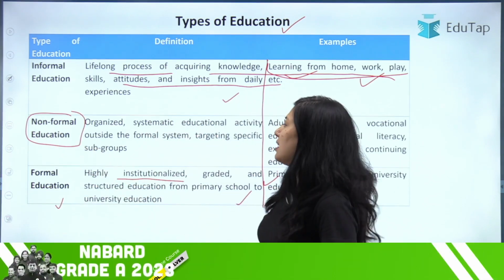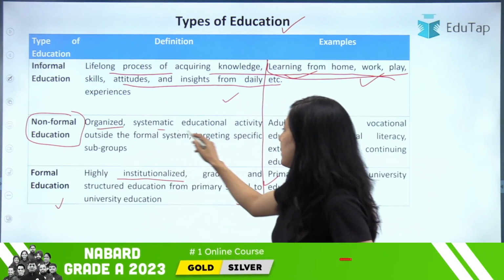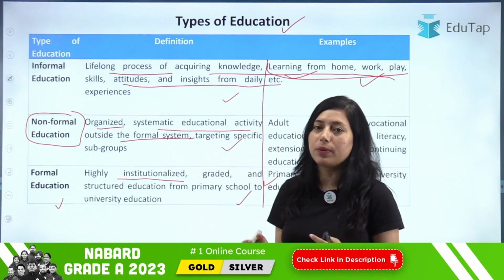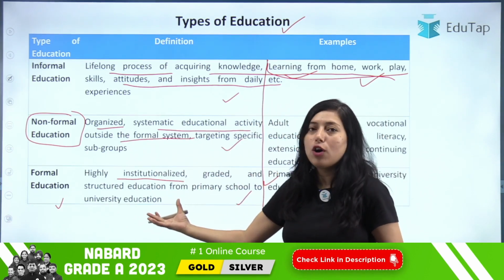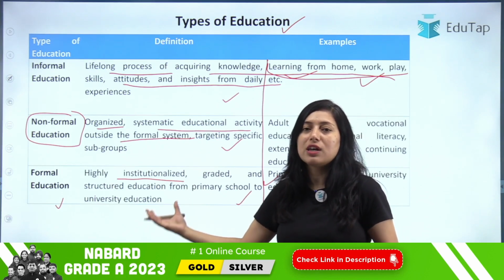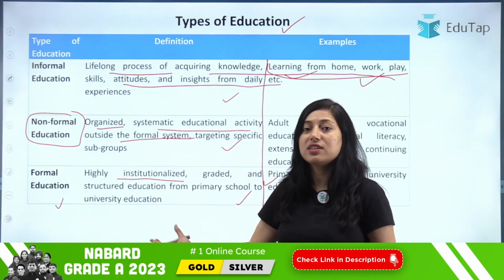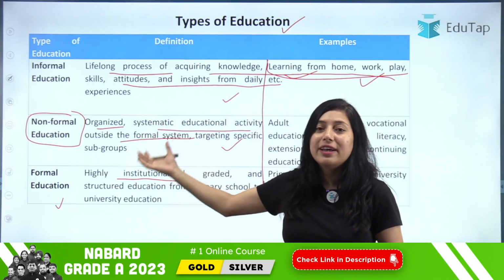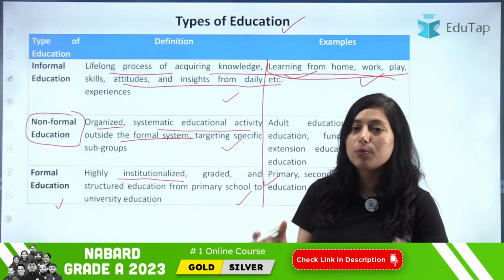Basically, this is organized, systematic educational activity outside the formal system, targeting a specific group. So outside your formal education system, outside your schools, universities and colleges, non-formal education takes place. And here we are targeting a specific group of people.